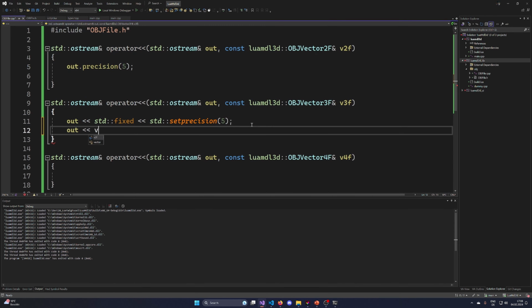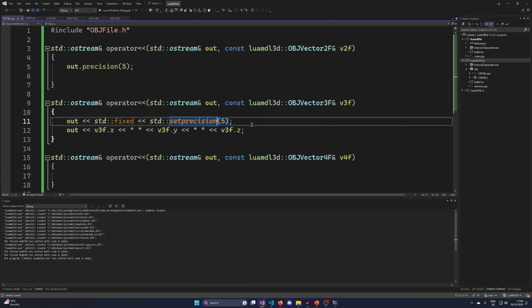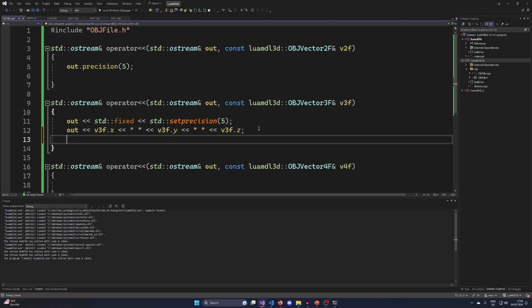And then we can stream out v3f x, v3f y, and v3f z. So now we have it implemented like this. We just need to return out. And this is basically what we want to do everywhere.